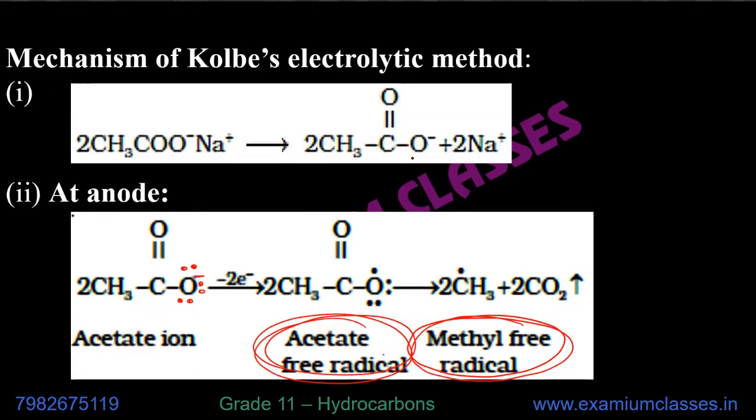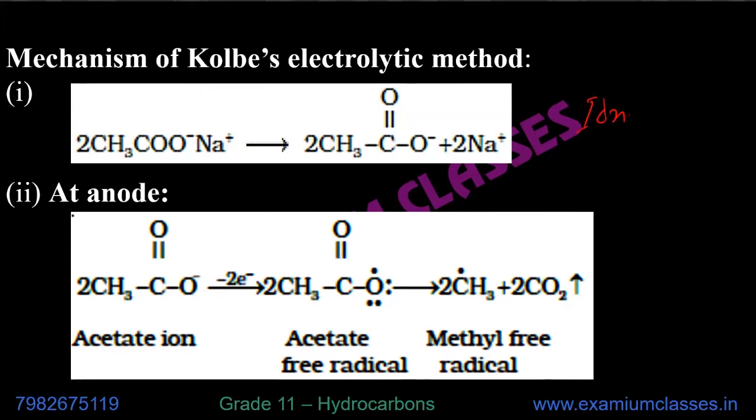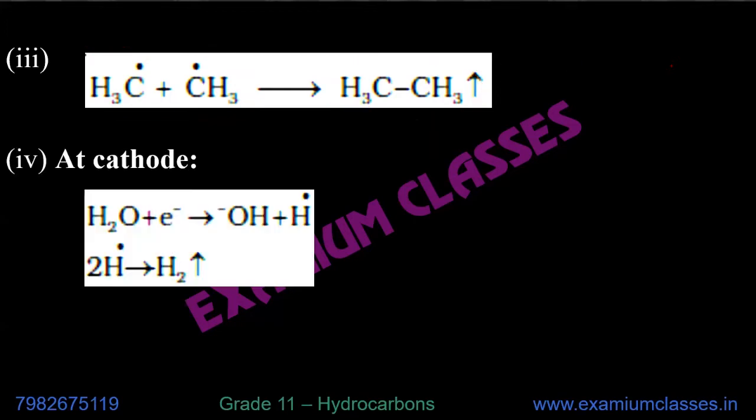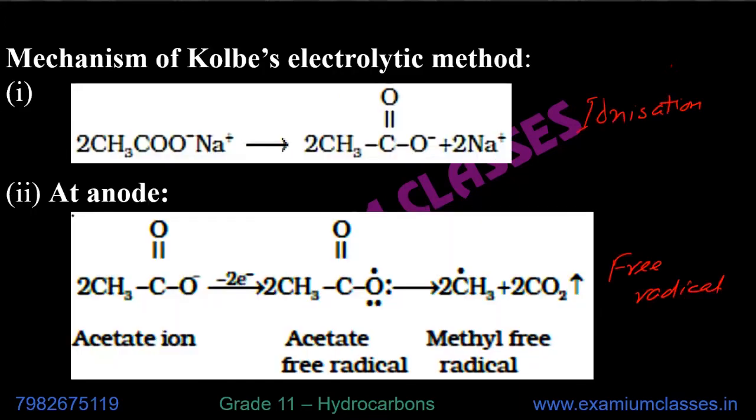Remember all the steps. First step, ionization. And if it is asked the mechanism of Kolbe's process, do remember just ionization, free radical, and then formation of alkane. 3 steps you have to just remember. First step is ionization. Second step is generation of free radical. Third step is formation of alkane. So that was at anode. All these things are at anode.